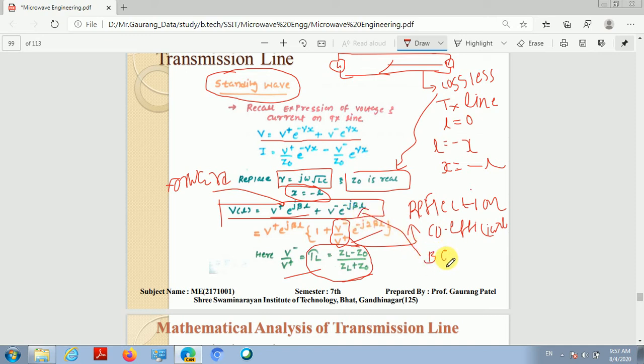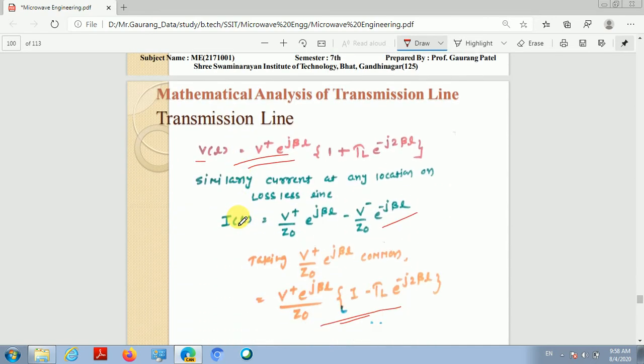So our voltage expression on the transmission line is a combination of two waves. One is the forward voltage traveling wave and the other is the backward voltage traveling wave. And this combination is the voltage standing wave. What is a standing wave? It is the sum of the forward and backward traveling waves. Hence this is known as a voltage standing wave on the transmission line.